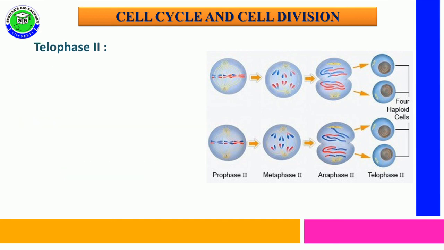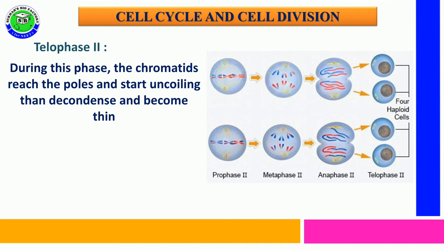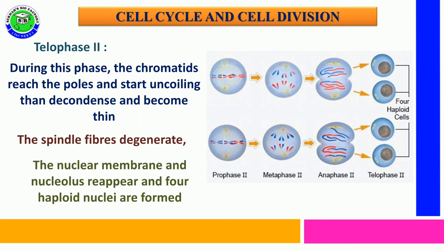In telophase 2, when the chromatids reach the opposite poles, they start uncoiling and undergo decondensation to become thin chromatin material. The spindle fibers completely degenerate in telophase 2, and the nuclear membrane and nucleolus reappear, finally leading to the formation of 4 haploid nuclei.